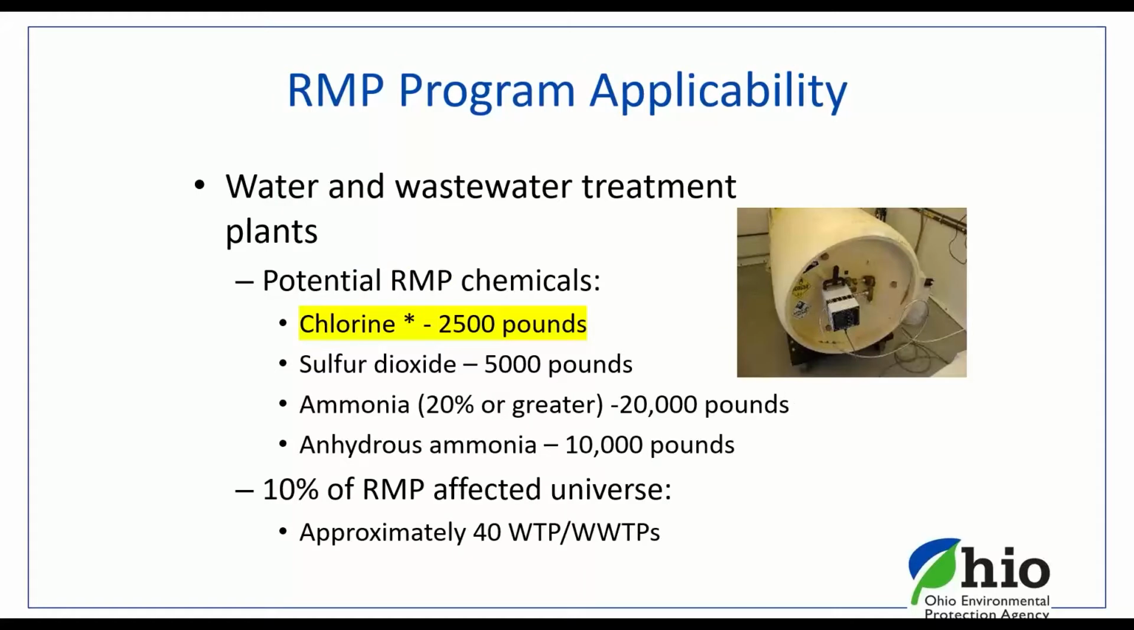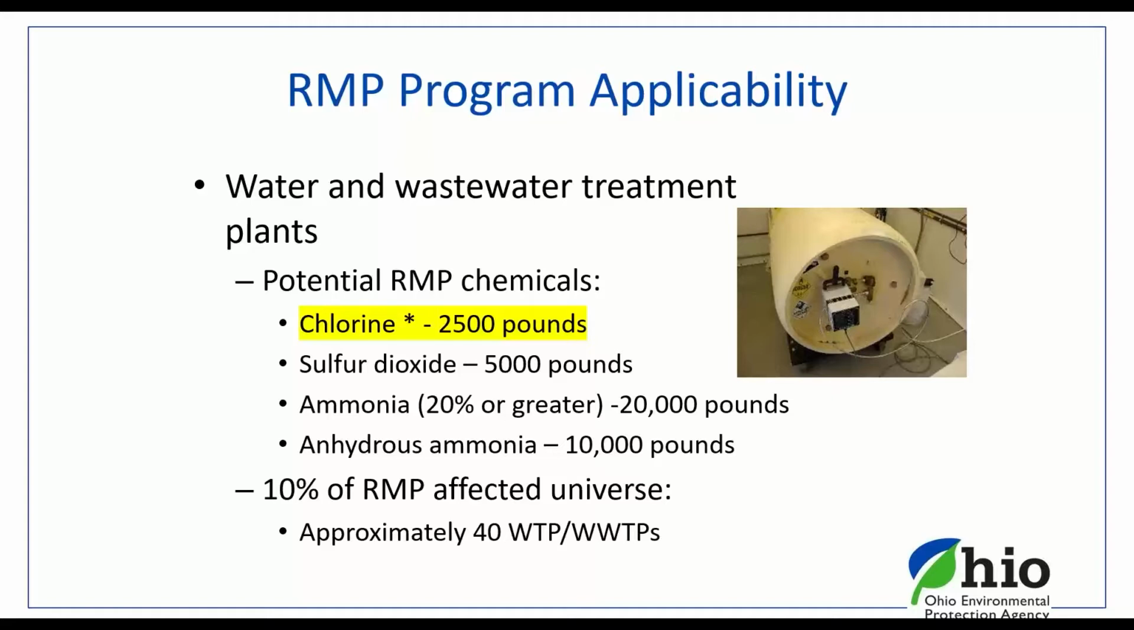But now for water and wastewater treatment plants, you're primarily looking at, most of it's going to be chlorine, of which the threshold or the quantity to be included is if you have over 2,500 pounds of chlorine, you're going to be subject to the RMP program, which means you're going to be one of, in Ohio, about 400 reporting facilities in the state of Ohio under the RMP program. Primarily, we have about 40 or so, about 10 to 15% of our RMP reporting universe is either a water or wastewater treatment plant.